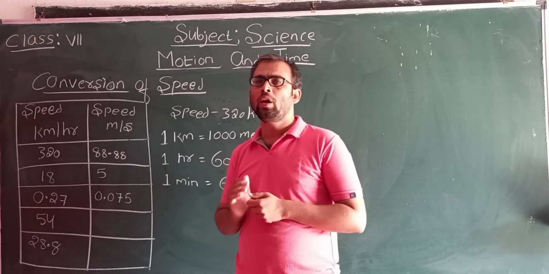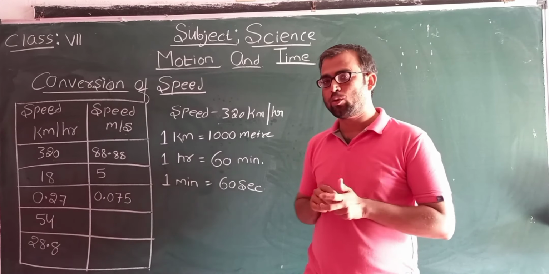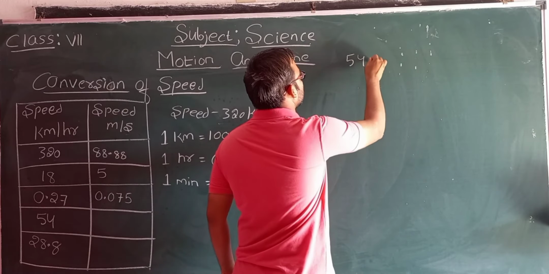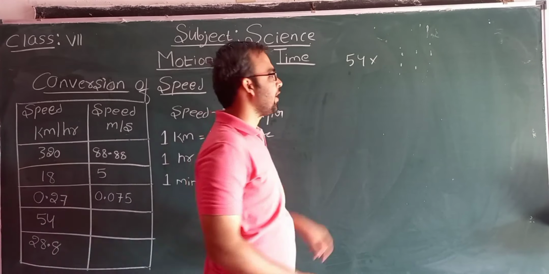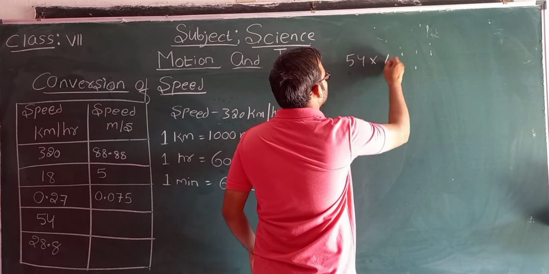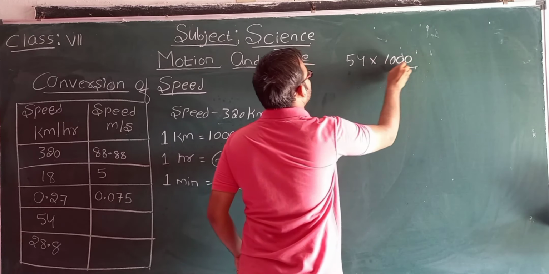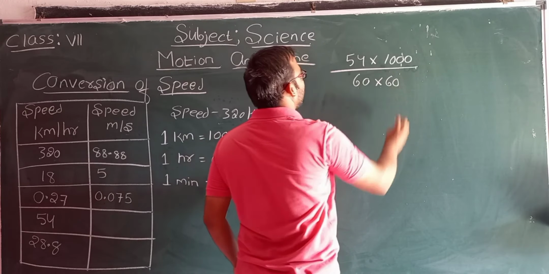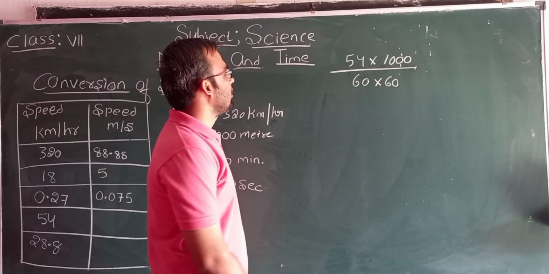And what we need to do? We need to convert this into meter per second. That is 54. Next, this is in kilometer. We need to convert into meter. That is 1000. So we need to multiply by 1000. Next 60 into 60.